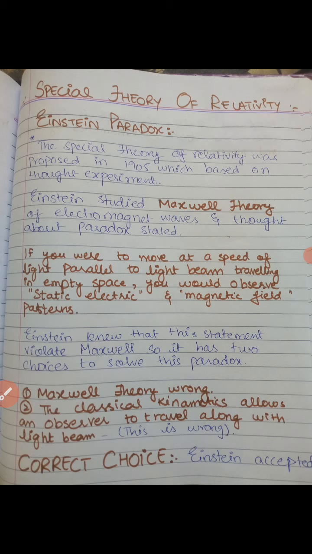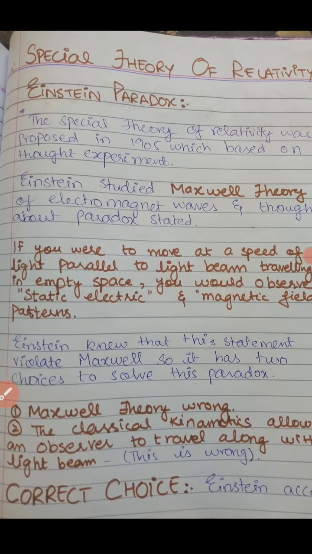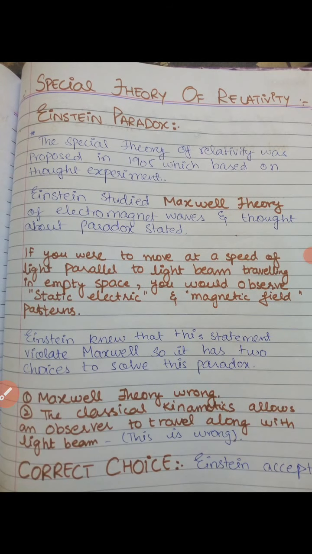But what does the Einstein paradox say? Now I am discussing the Einstein paradox, which is on screen. The special theory of relativity was proposed in 1905, based on a thought experiment.